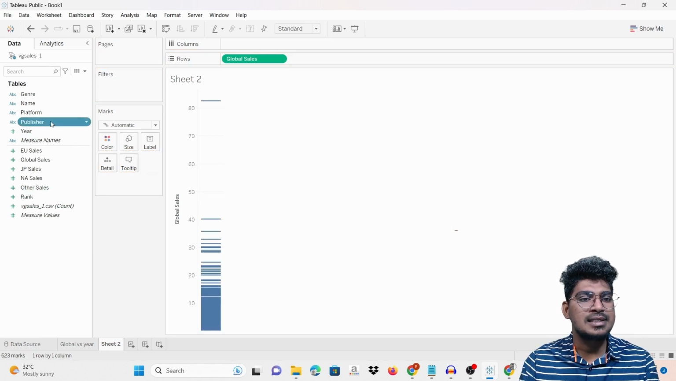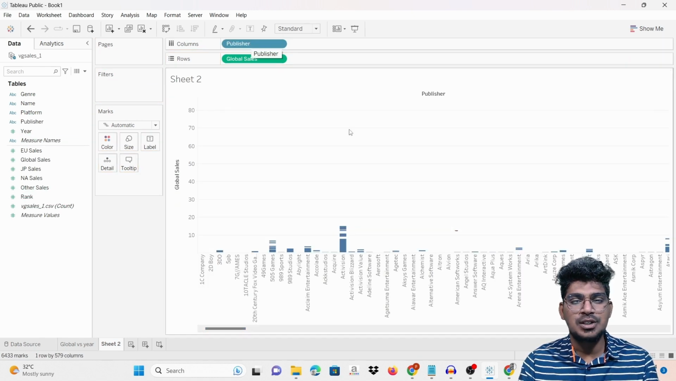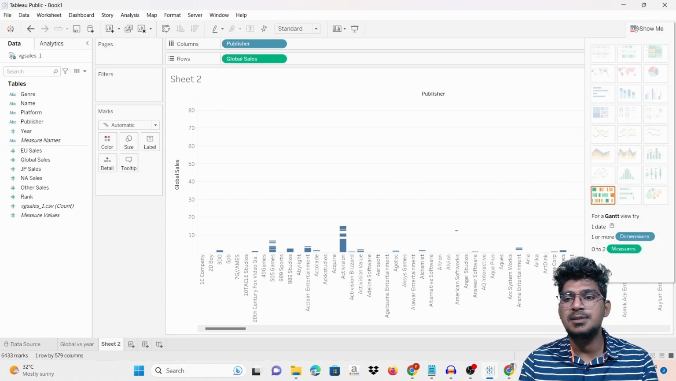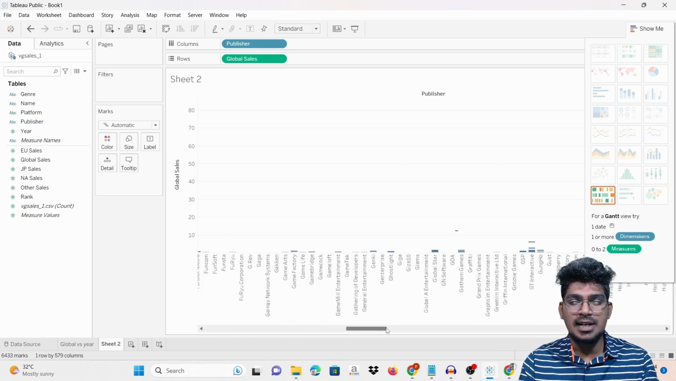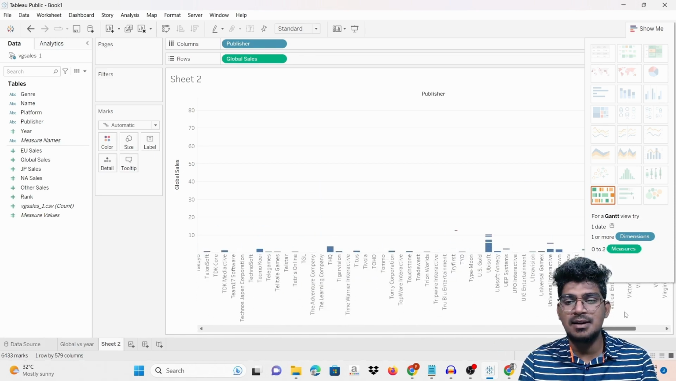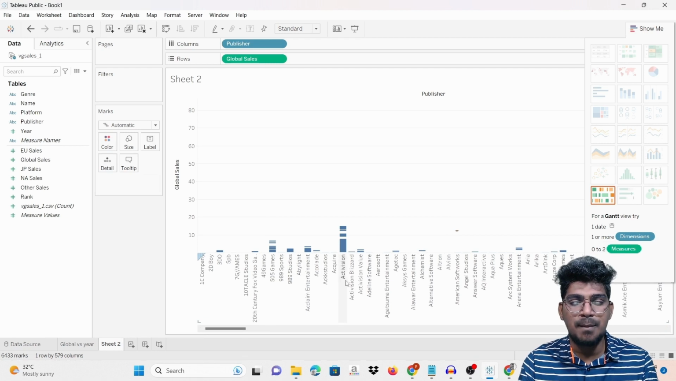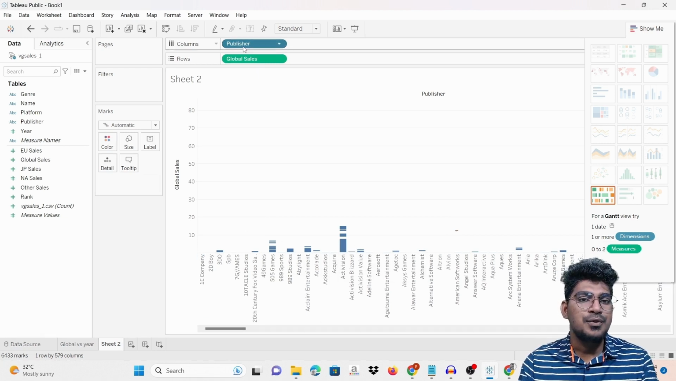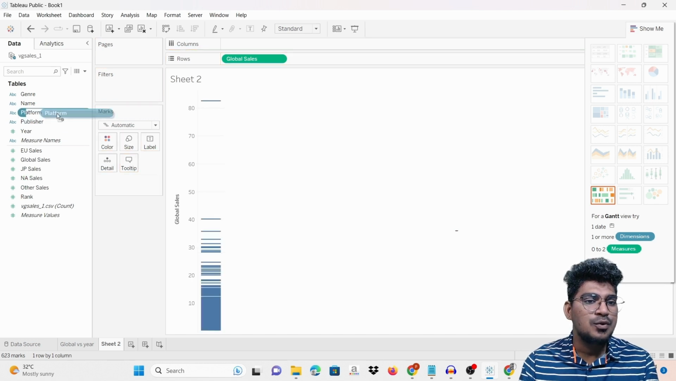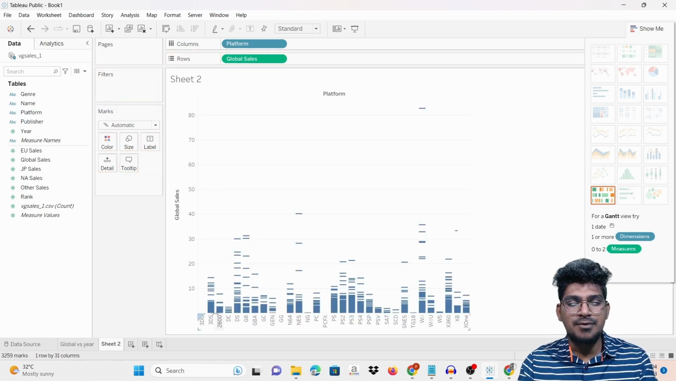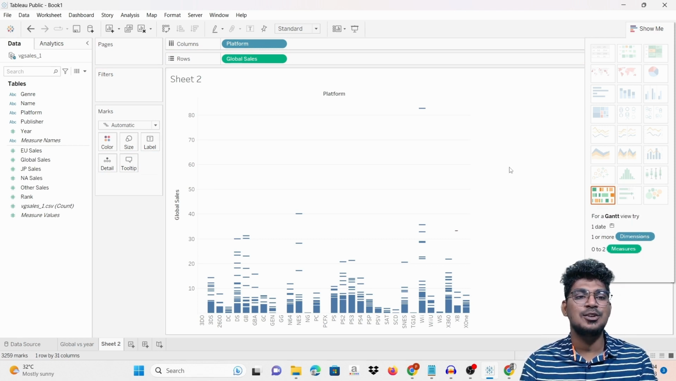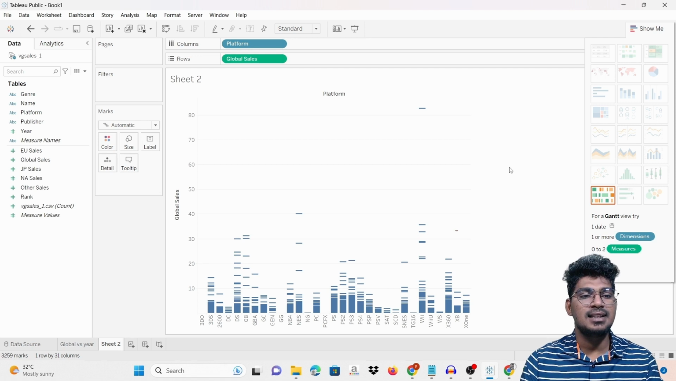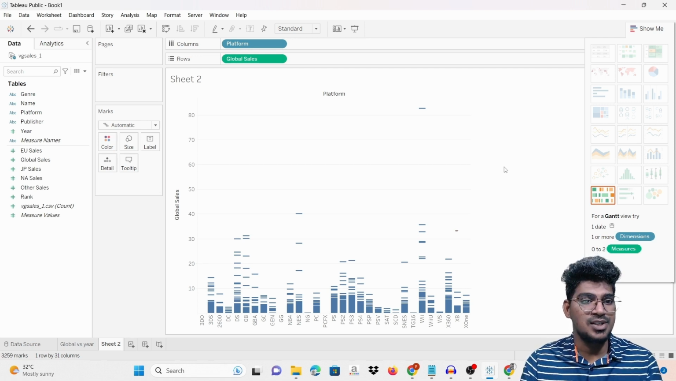I'm going to display the sale of the publisher. For example, this particular chart displays the publisher and also the sale, and it comes like this. So for each and every publisher, the sale comes like this. If it is not needed, you can go for the platform, and the platform also displays like this. So this is the way you can compare these data features here.